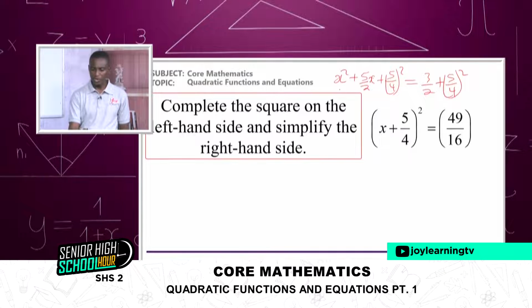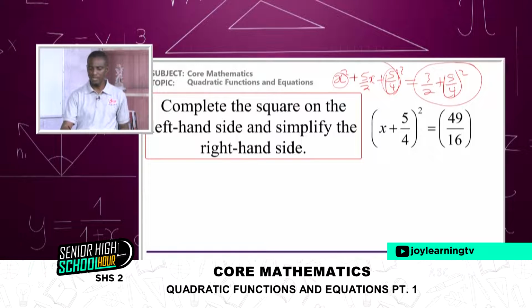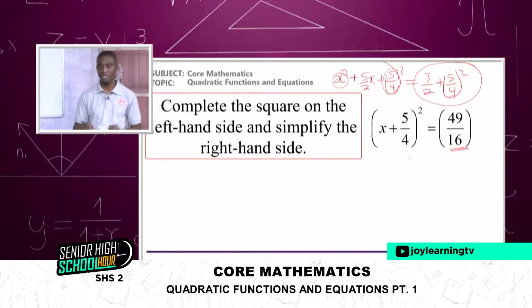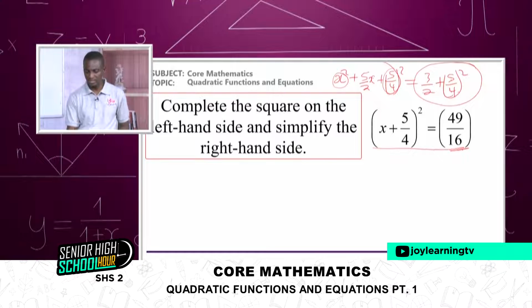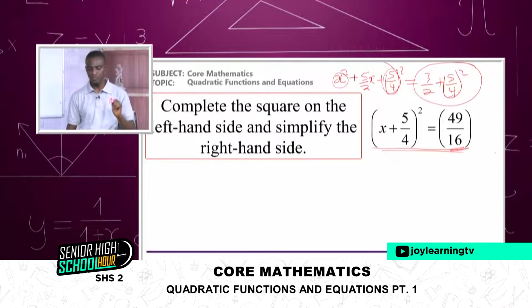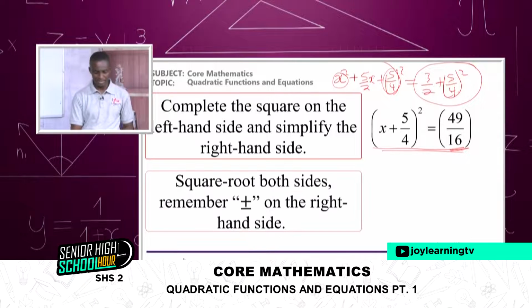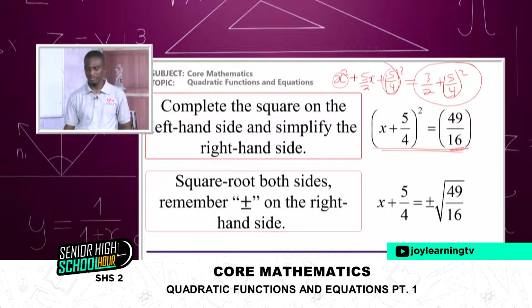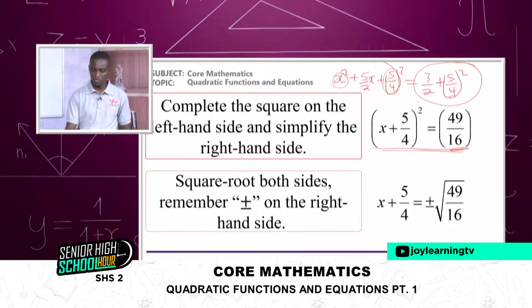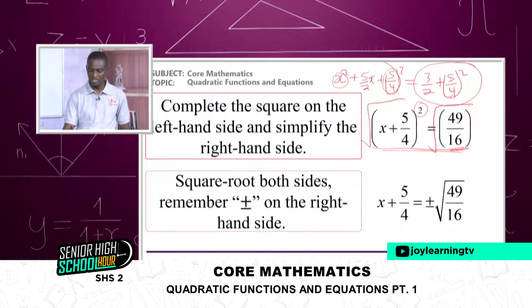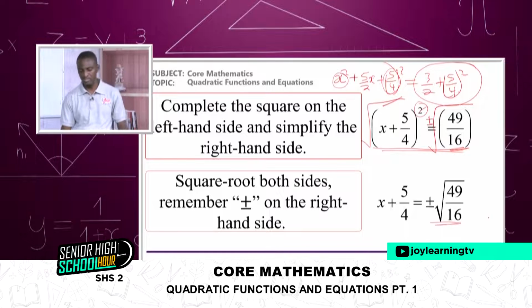Now I complete the square by picking only this, and of course you can do that by squaring 5 on 4, which is 25 over 16. And when you find the LCM of that, you end up getting this. And this is arithmetic, and I believe you can do that. And you end up writing this. And then you are now going to simplify and make s the subject and add plus or minus on the right hand side. So we are going to get something like this. Because I want to get rid of this square, I must root both sides. So I'll root this and I'll root that. Remember, when you root, you get plus or minus, and we get this.